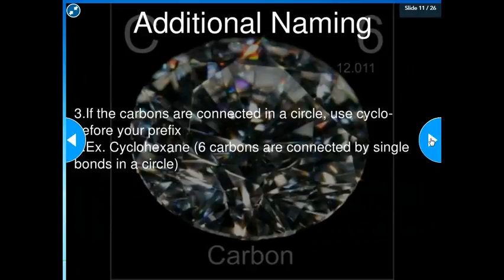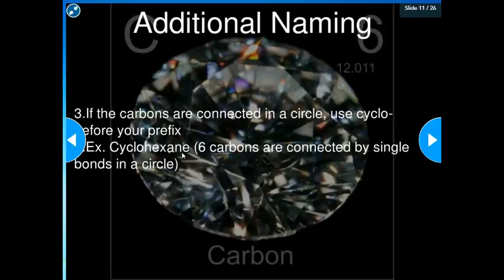Then there is a little additional part here with the carbons that can sometimes form a circle, and this doesn't happen too often, but it still does happen. And you have to be told that the carbons are connected in a circle, otherwise you would assume they are in a straight line. If the carbons are connected in a circle, then we're going to use cyclo before the prefix.